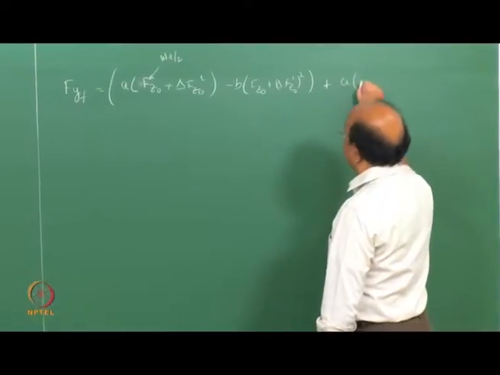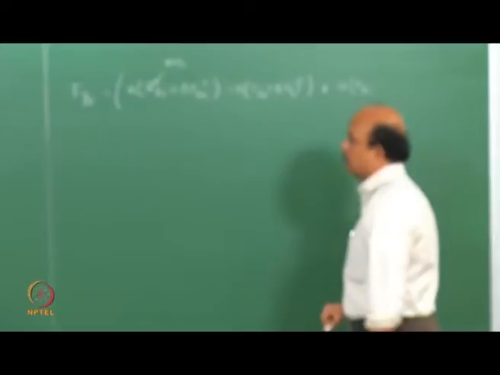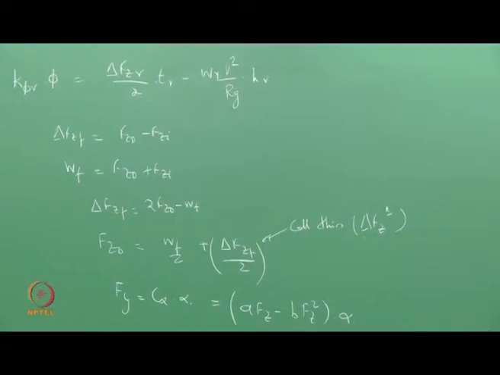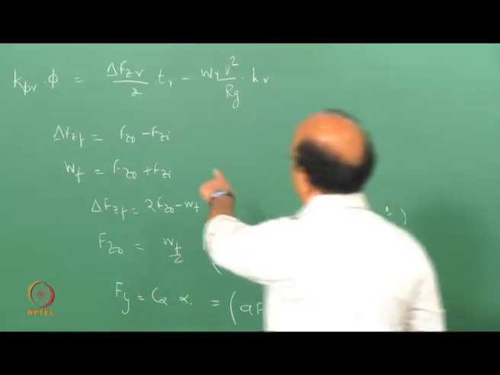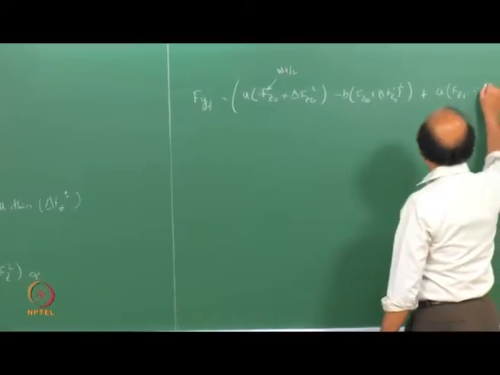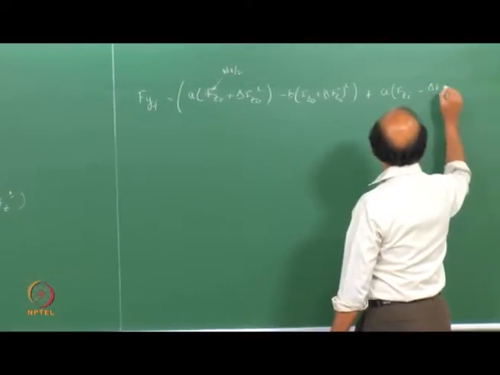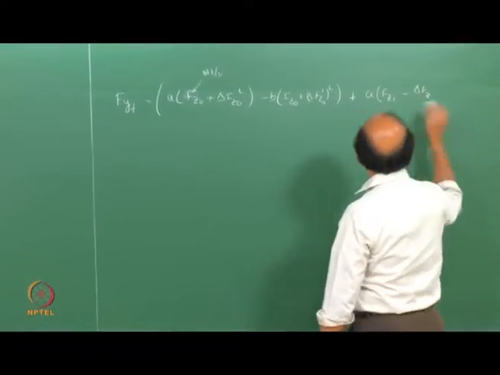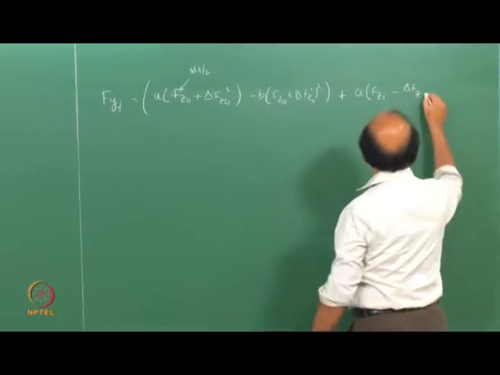That is A into Fz inner. The inner tire would become, look at that, Fz inner becomes Fz minus delta Fz, which is the same as delta Fz outer.